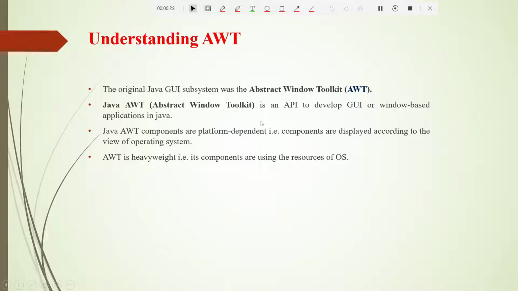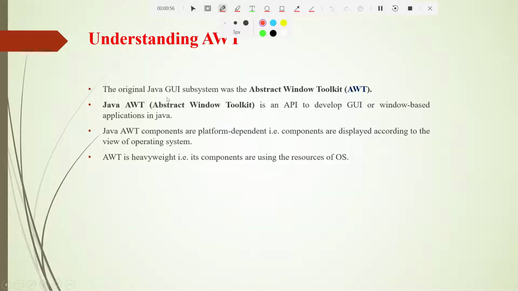Before we go directly into swings, it is very important to understand what AWT is. AWT stands for Abstract Window Toolkit. In Java, using this Abstract Window Toolkit, we can develop GUI. What do you mean by GUI? That is nothing but graphical user interface. Wherever we need windows, in such places we need to use Abstract Window Toolkit.